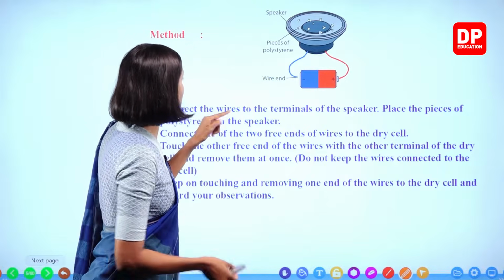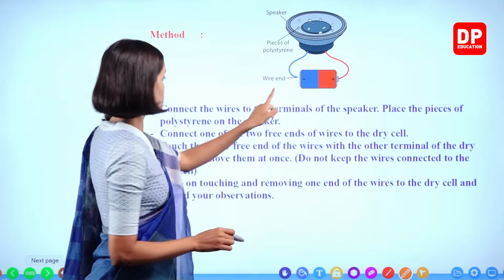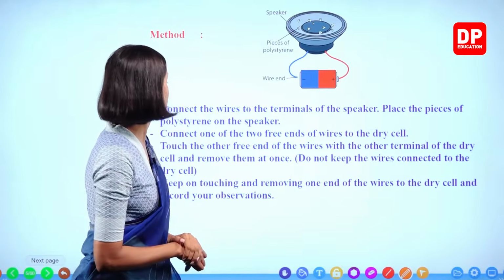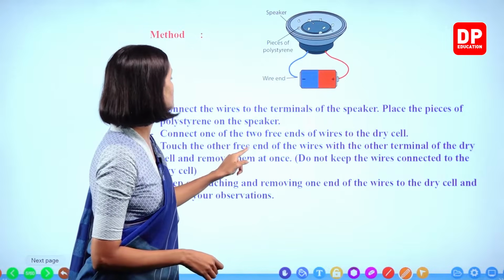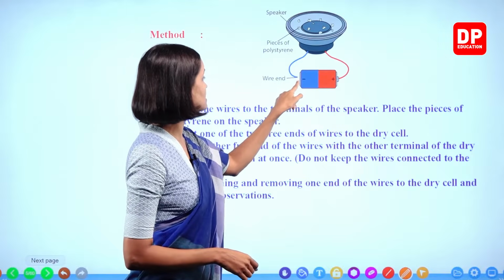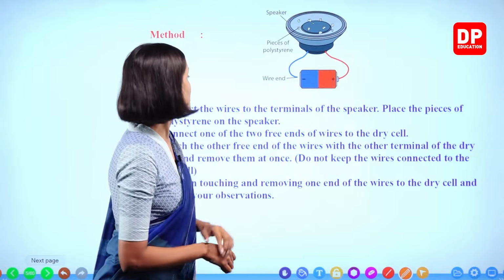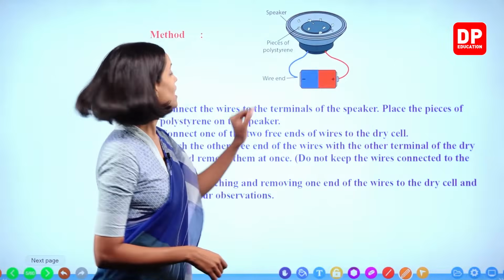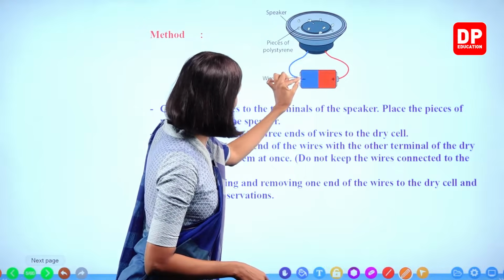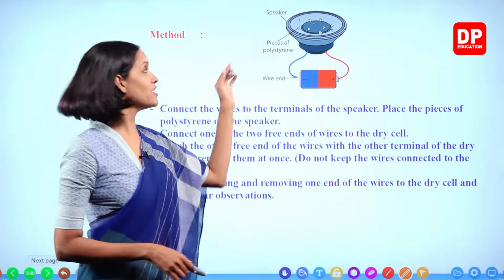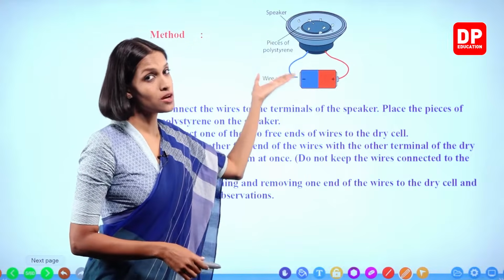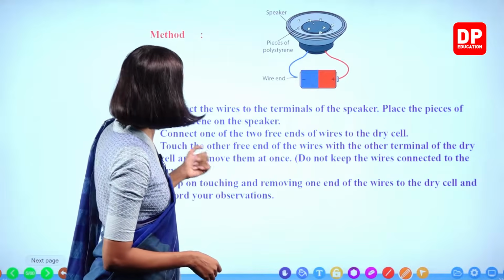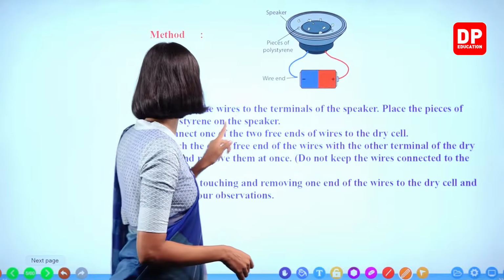Touch the other free end, which is this free end of this blue color wire, with the other terminal of the dry cell and remove them at once. You have to touch these two ends, quickly take it off, and observe what happens to the polystyrene balls. Do not keep the wires connected to the dry cell.